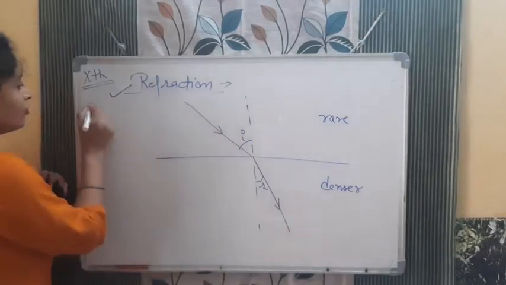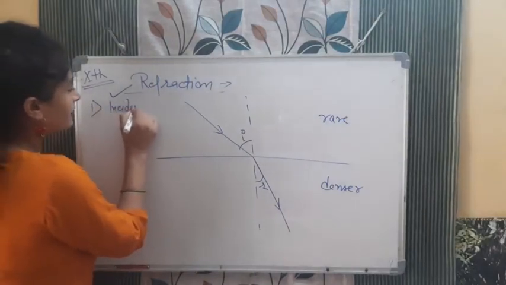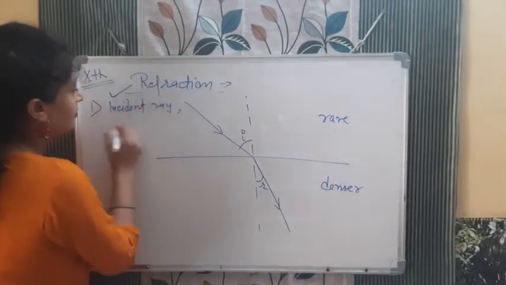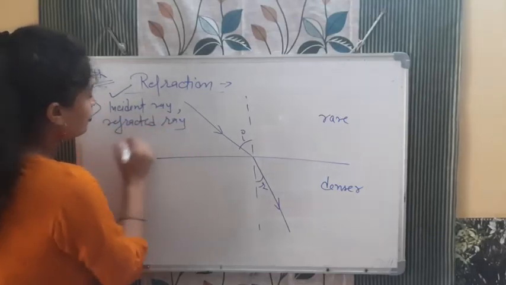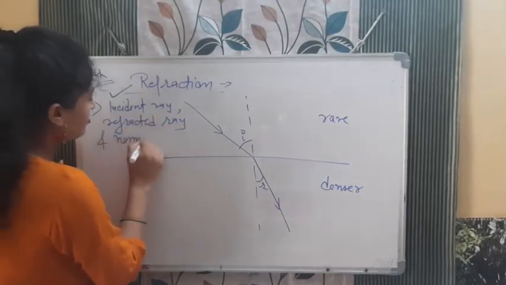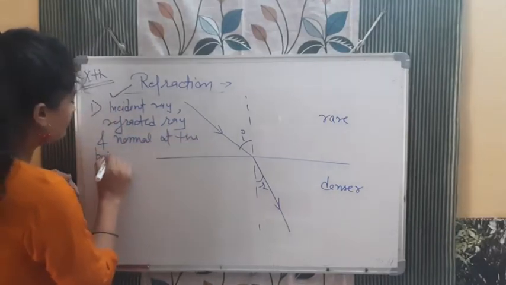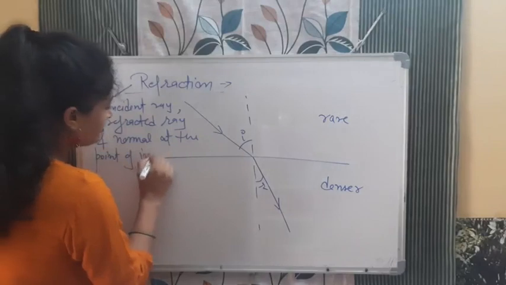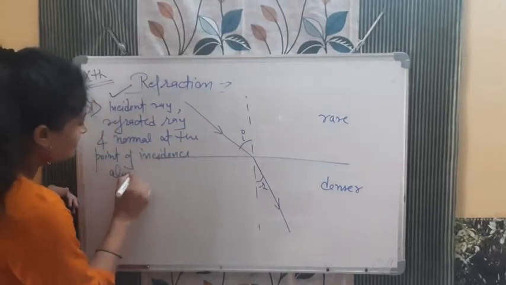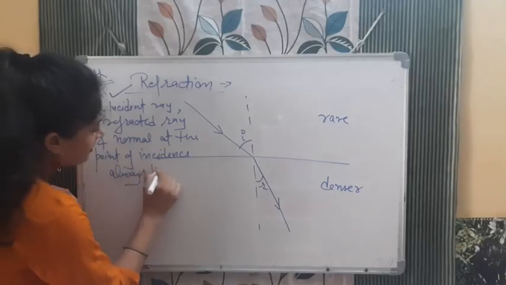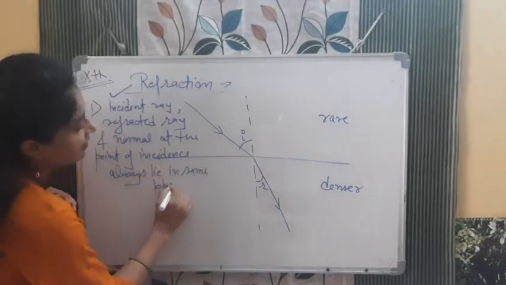So the first law of refraction says that the incident ray, the refracted ray, and the normal at the point of incidence on the surface always lie in the same plane. Okay, this is the first law.